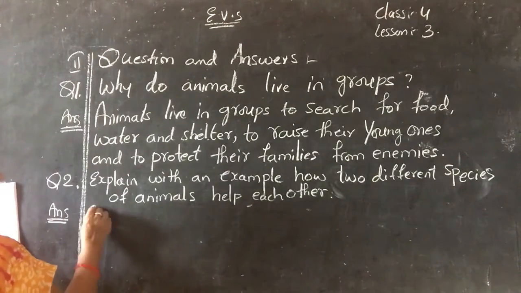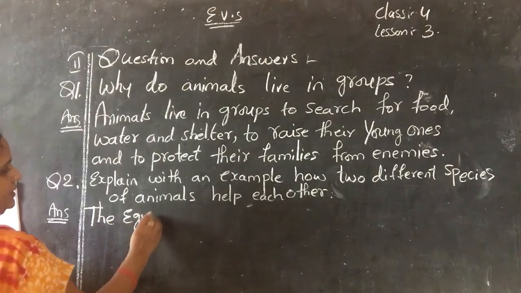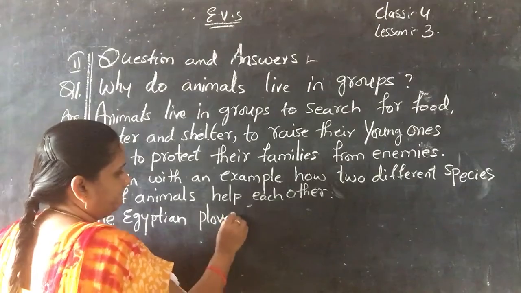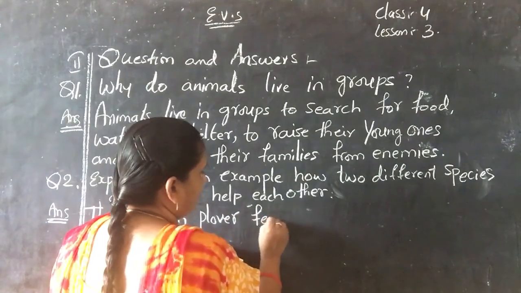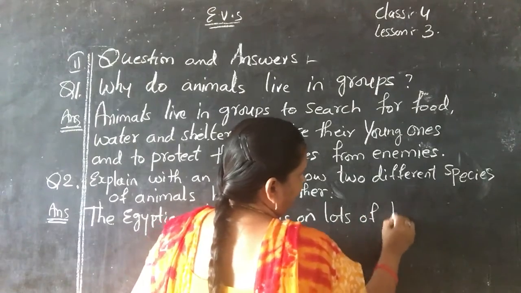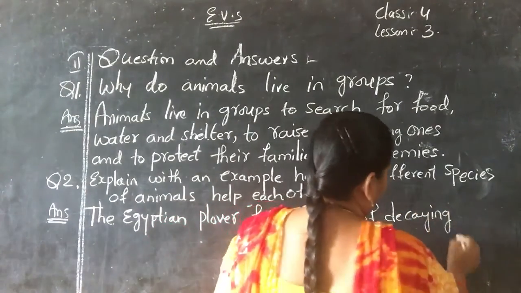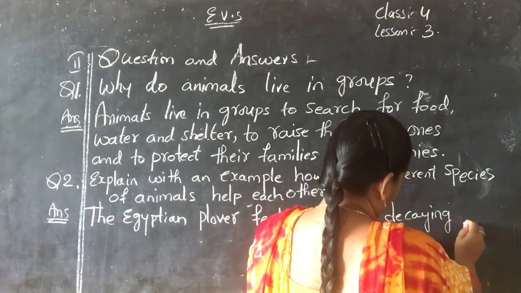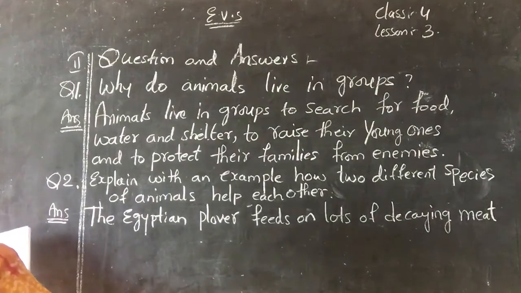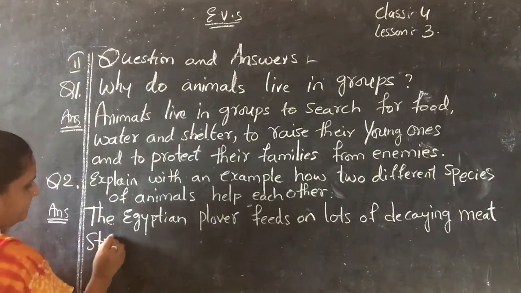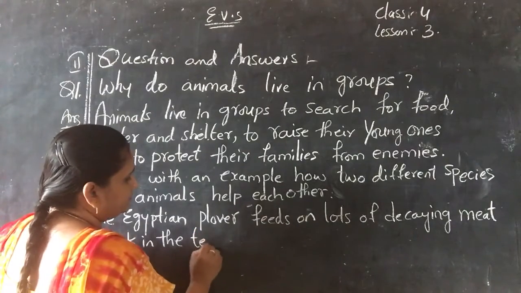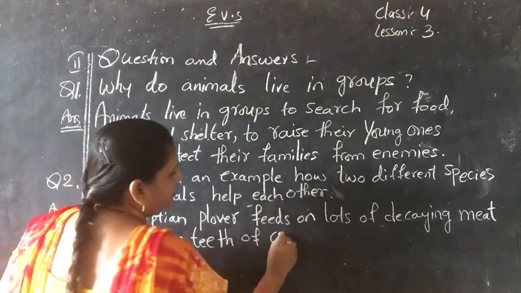The Egyptian plover feeds on lots of decaying meat stuck in the teeth of crocodile.